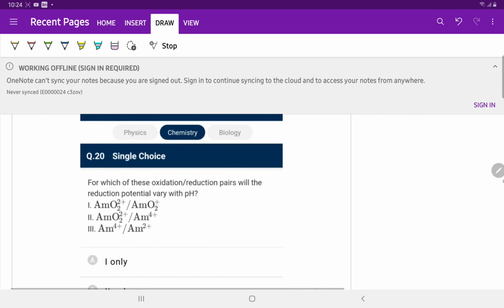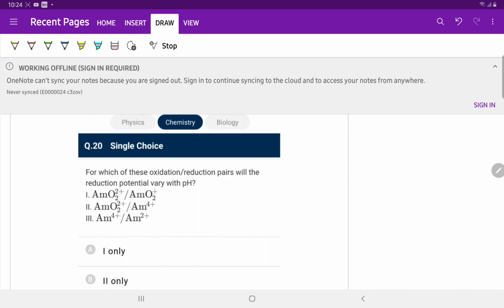Question number 20. Which of the following oxidation reduction pairs will have reduction potential vary with pH? pH is the negative logarithm of H plus, and H plus will be involved in the second, as there is oxygen. If we balance this half reaction, AmO2 2 plus gives Am4 plus.